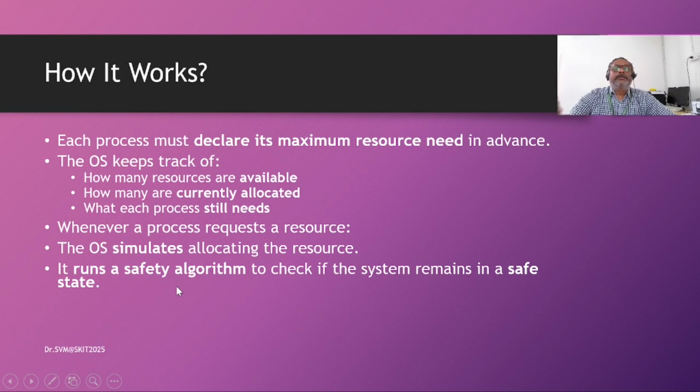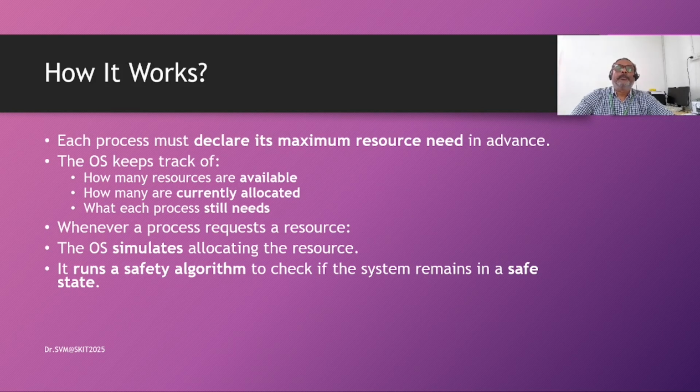At every point before allocating a resource, we stop and look into the future: what could happen if we take this step? If it says everything is okay, nothing to worry, then we allow allocating this resource. If it says there is no chance of finishing all the processes, then we understand that it is not a safe state, so we will not allow our system to enter an unsafe state.